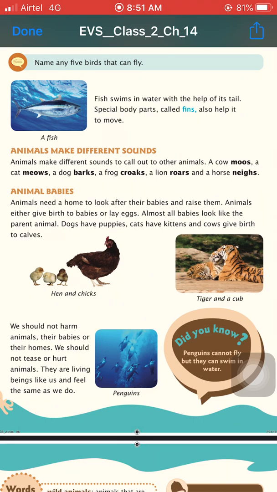Okay. Some modes of giving birth: some animals give birth to babies by laying eggs. For example, a hen lays eggs to give birth to her babies. But tigers give birth to their cubs directly. Almost all babies look like the parent animal. Dogs have puppies, cats have kittens, and cows give birth to calves.